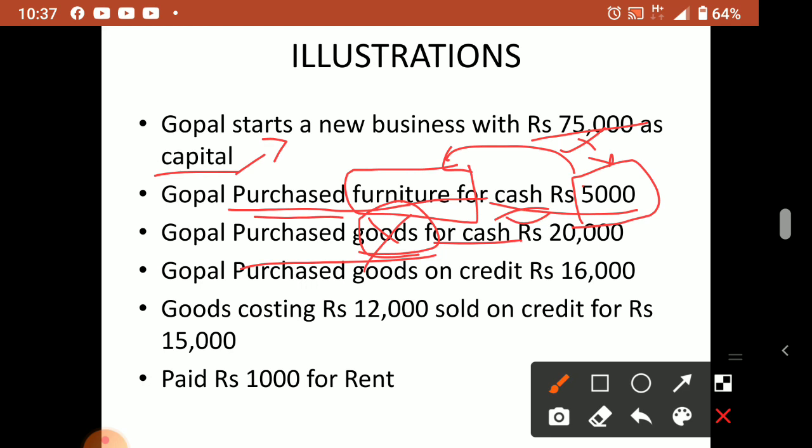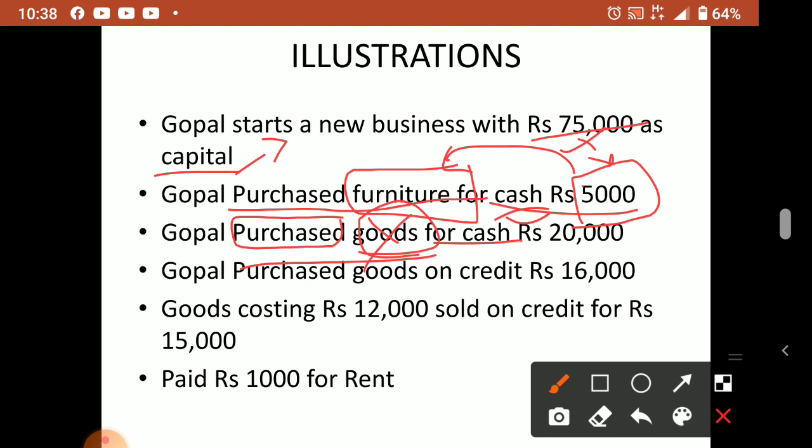We have to identify the name as purchase only, because goods will be purchased always. Goods are the things which the business deals with in the day-to-day operation of the business. So what do goods mean? That depends on the type of business. If you are running a textile shop, clothes are your goods. If you are running a vegetable shop, vegetables are your goods.